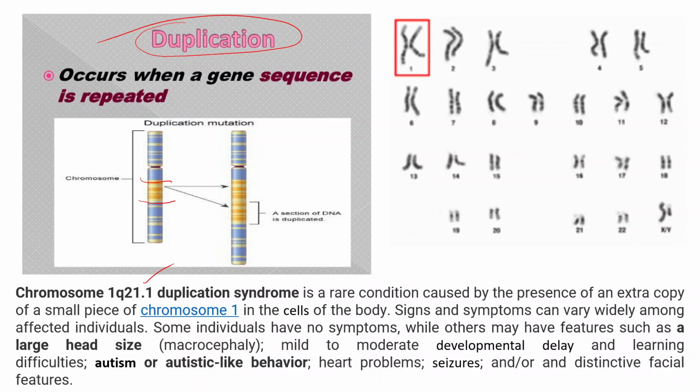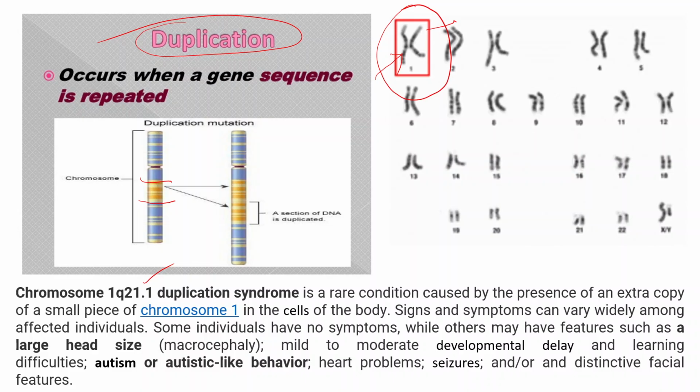1q21.1. Here if you look at this particular first chromosome, this one is shorter than this other chromosome. Why? Because the left hand side first chromosome got a duplicated part.